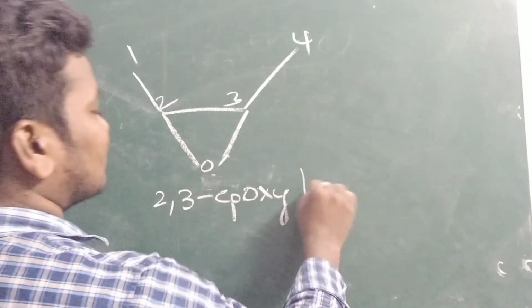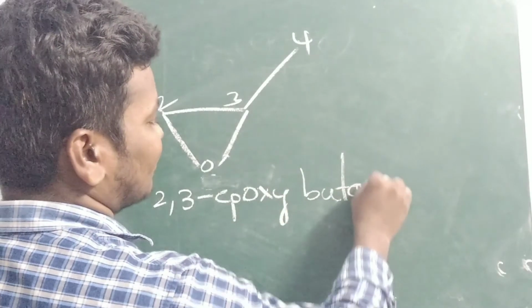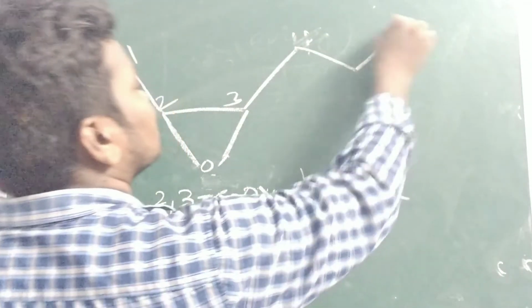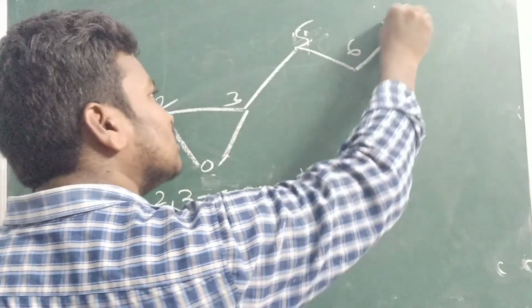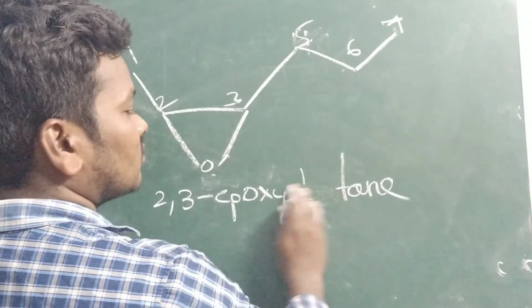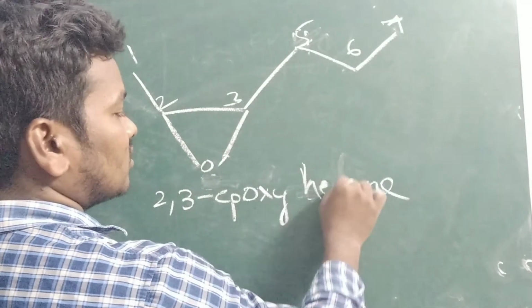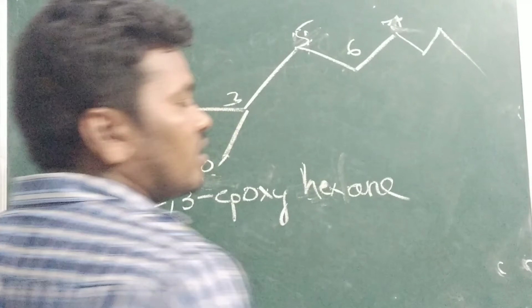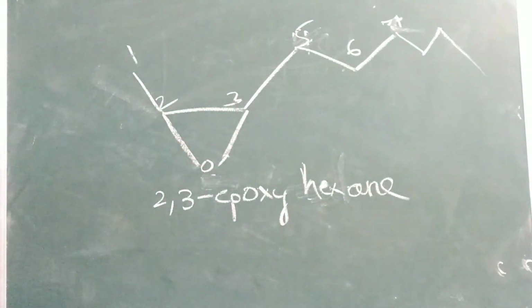So it is called butane. For example, here it is 5, 6, 7: meth, eth, prop, but, pent, hex, hept, oct, non, dec, like that we can write.